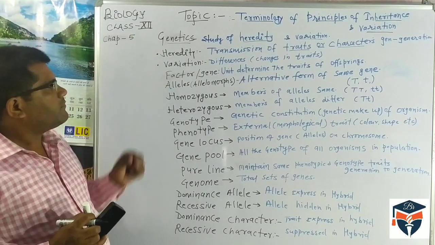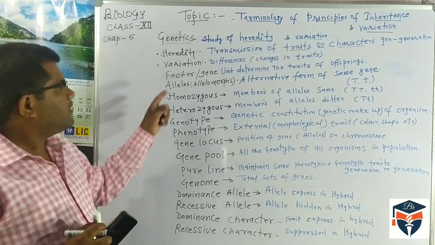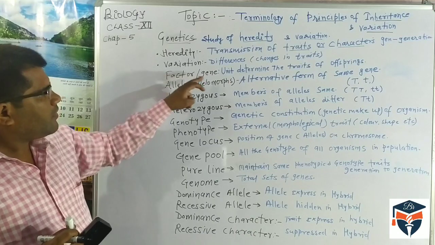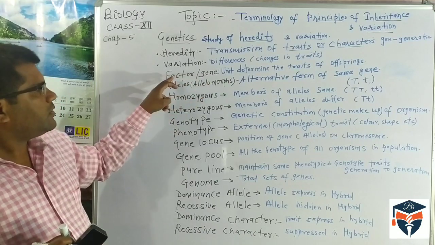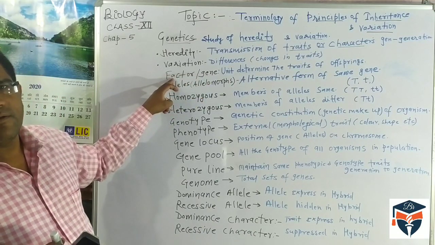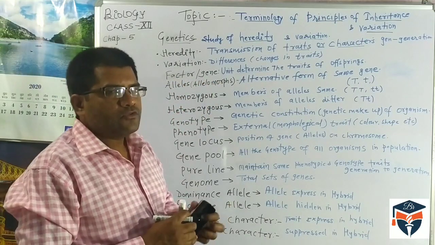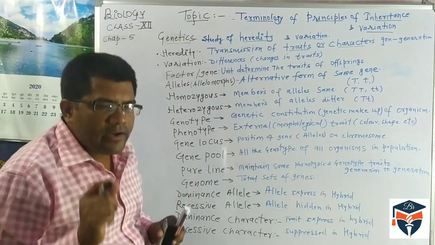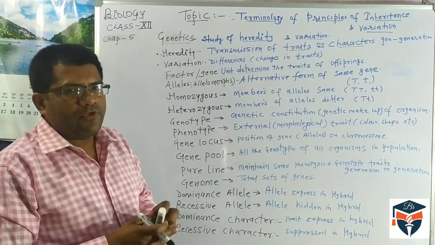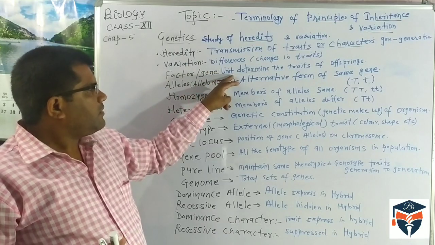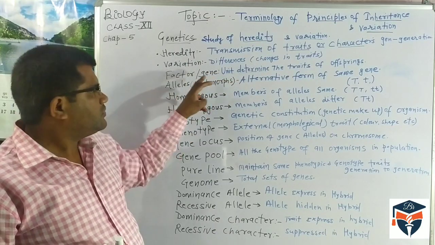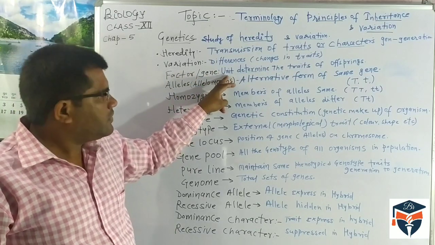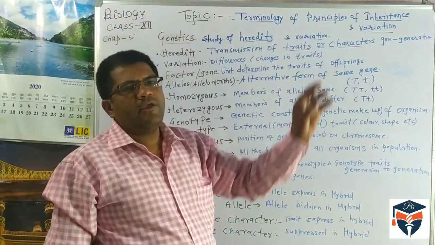In this, the first part was given by Gregor Mendel. It was called a factor, and at present it is called the gene. So the question arises: what is a factor or what is a gene? A factor is a unit which determines the trait of the organism. The gene is a basic unit. We use the word factor or gene at present. So a factor is a unit which determines the trait of the offspring.